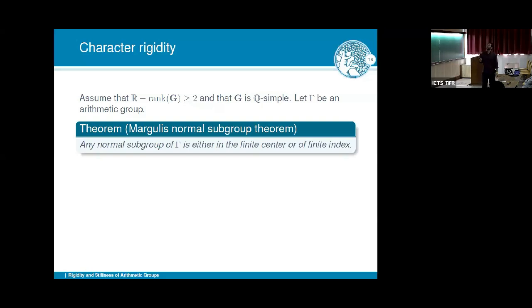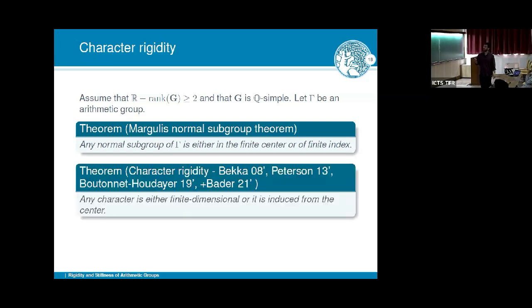Let's first recall Margulis normal subgroup theorem again. You have an arithmetic group of high rank. Then every normal subgroup is either finite and actually in the center of the group, or it is of finite index. There's a very nice generalization of this theorem, which is as follows.